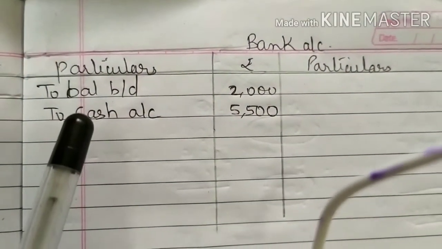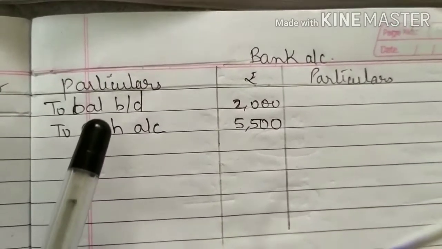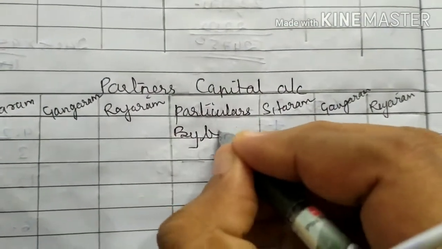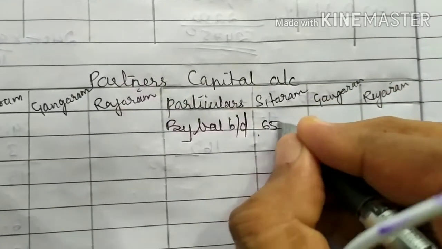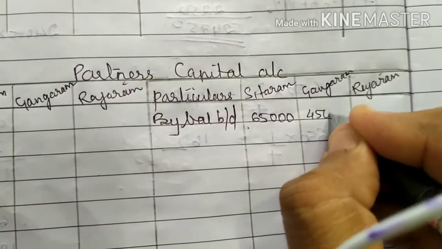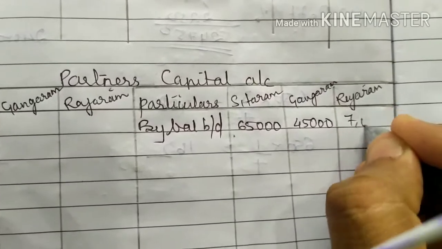Come to the liabilities, we have capital, the opening balance of Sitaram, Gangaram and Rajaram. It is the opening balance. So in the partners' capital account, credit side, by balance brought down, Sitaram 65,000, Gangaram 45,000 and Rajaram 7,000.